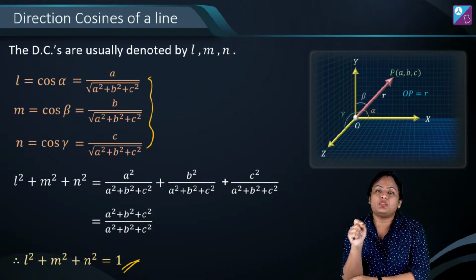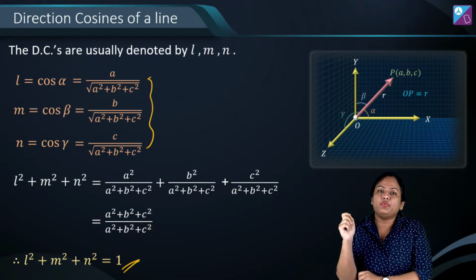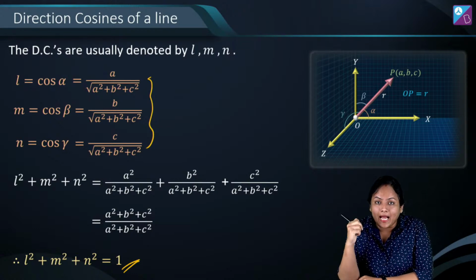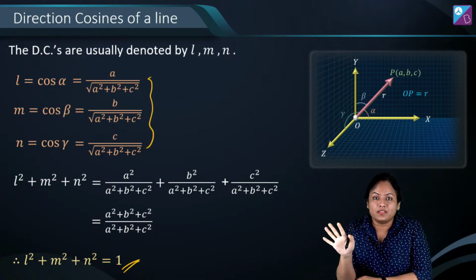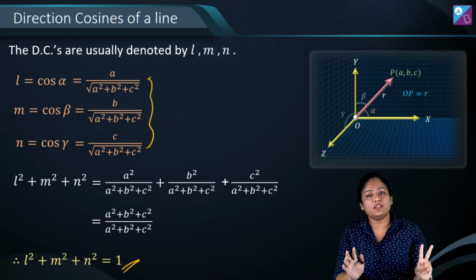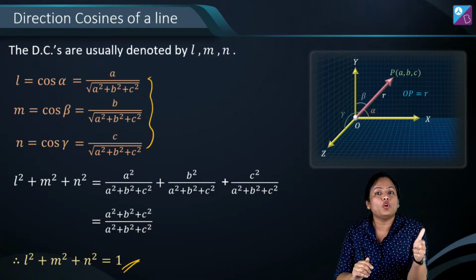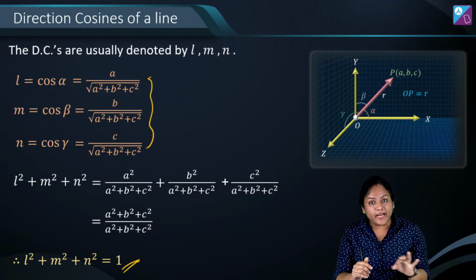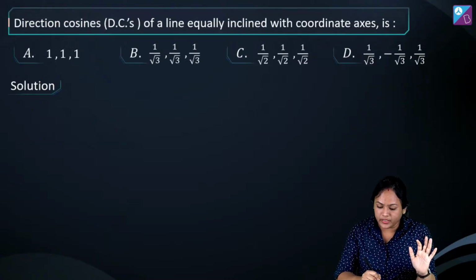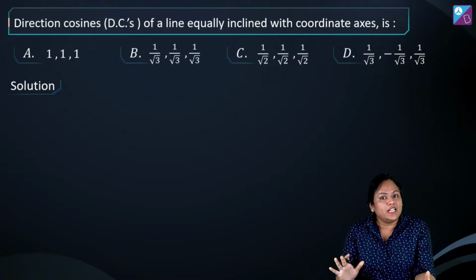काफी बारी it will be used in questions. They'll give you LM, you have to find N or you have to find the angle. So you can use this relation always. Clear? तो ये दो चीजें यहाँ याद रखनी है. एक तो cos alpha, cos beta, cos gamma का क्या मतलब हुआ, how to find that out and this relation. Got it? Alright, अब फटाफट से एक सवाल कर लेते हैं इसके ऊपर.